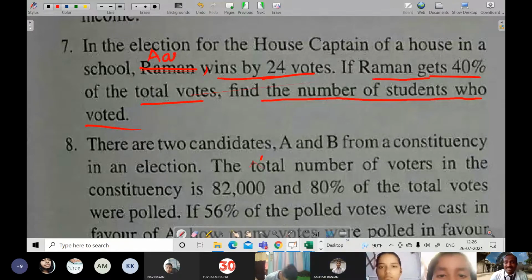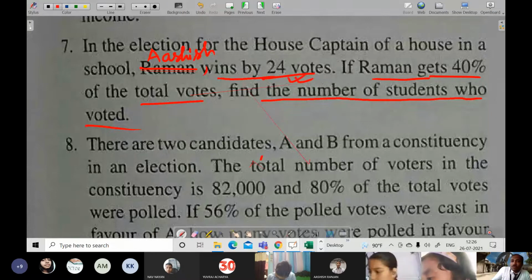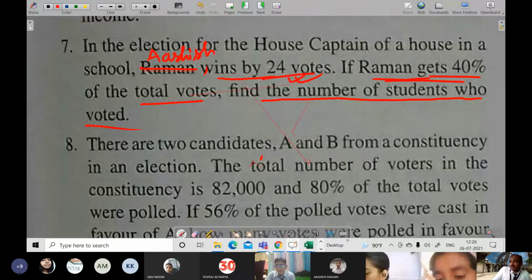Then here now you can solve it. Now Ashish is winning by 24 votes, and Raman gets only 40% votes. So the percentage of Ashish will become 100 minus 40, that is 60%. Then you can say the difference in percentage of Raman and Ashish is equal to 20%. So 20% of X is equal to 24, you will be finding.